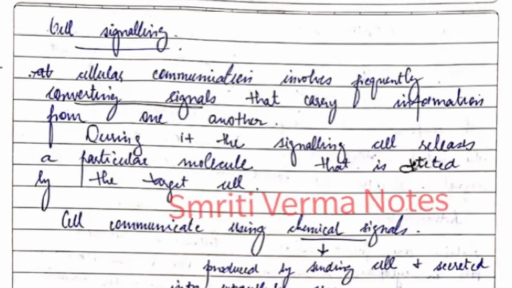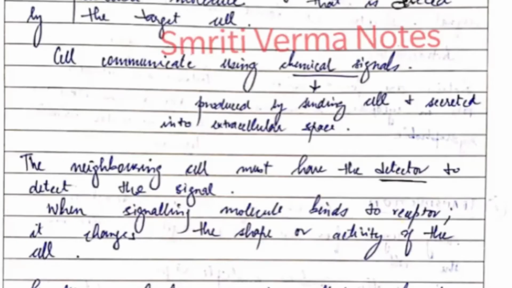So, cell signaling is basically a cellular communication that involves frequently converting signals that carry information from one cell to another. Now, as you see, I have underlined the important point, that is converting signal. This is very important. Now, during it, the signal cell releases a particular molecule that is detected by the target cell. In further videos, we will study this in detail, that is the receptor and the ligand.